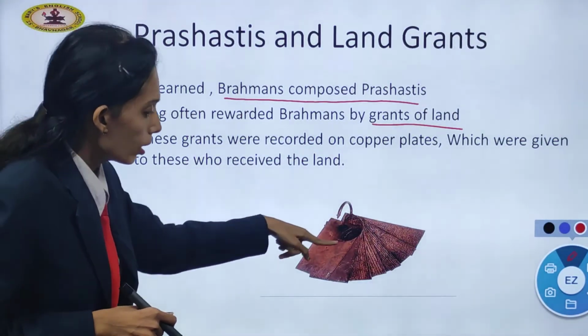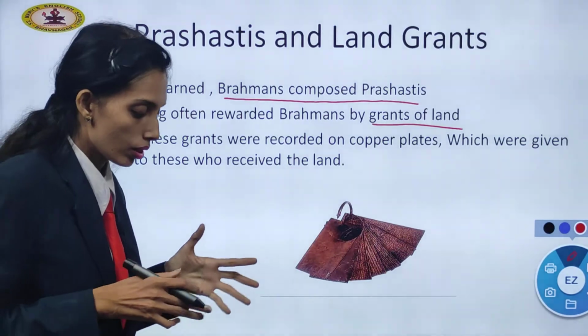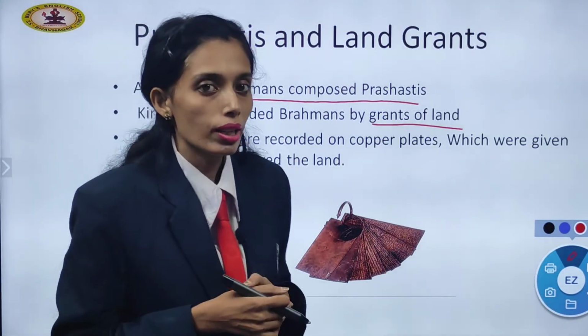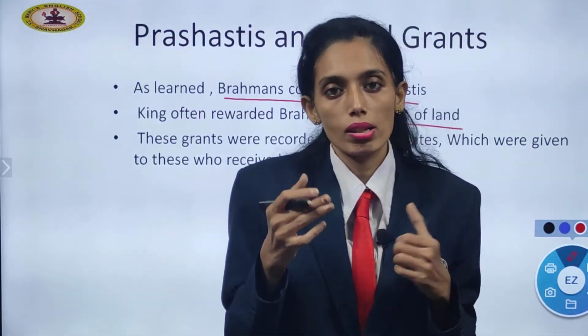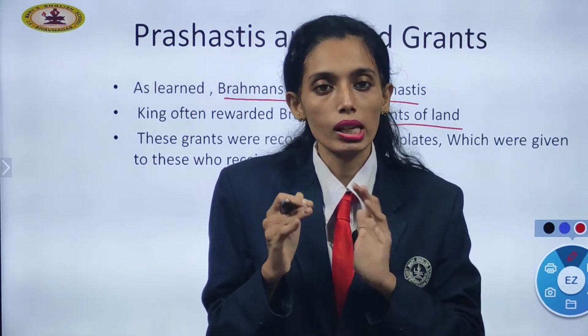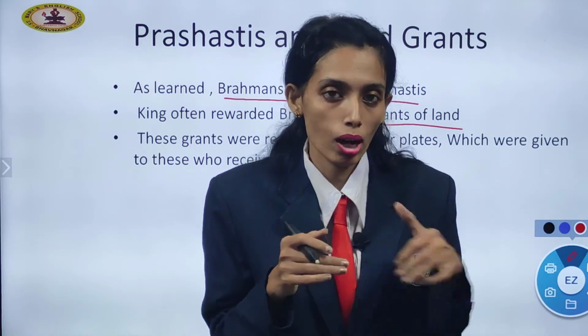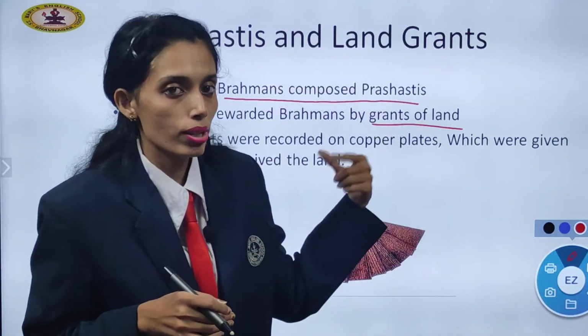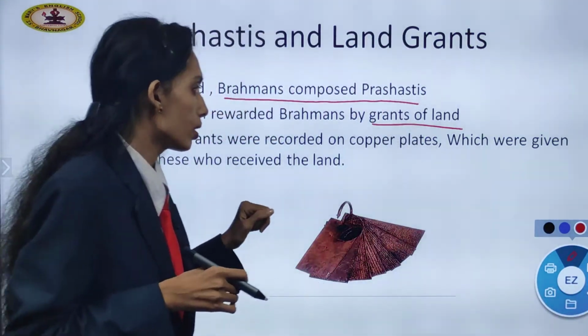These are the copper plates. Suppose a lot of Brahmins come and say, the king has offered this much, so give me this land. How do the king or other people come to know that the king has granted land to so and so Brahmin? That is not pre-decided.